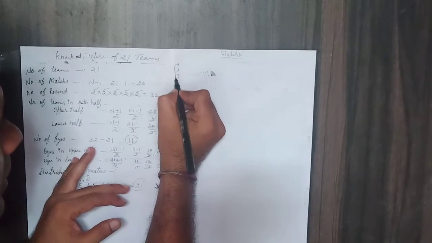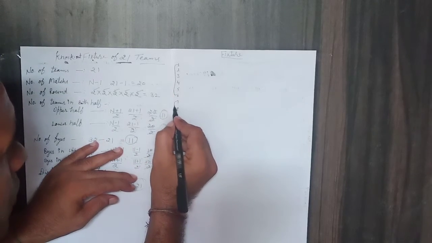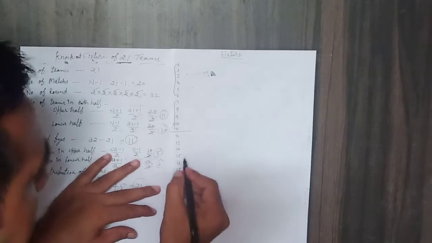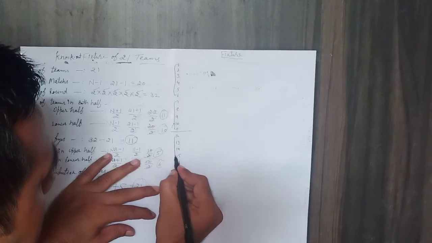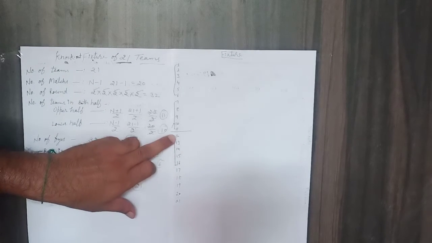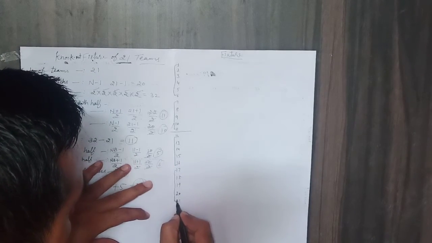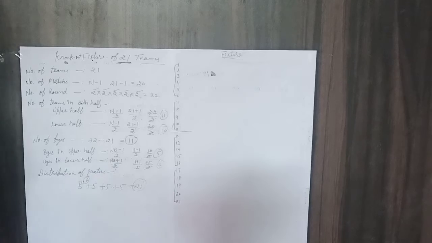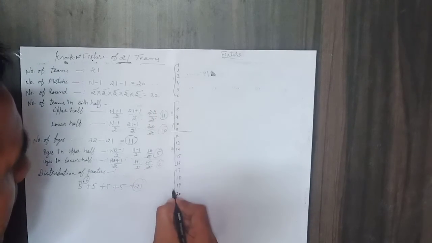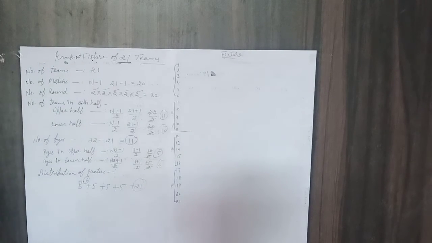So first quarter 1 to 6, then 7 to 11 second quarter, then 12 to 16 third quarter, and then 17 to 21 in the fourth quarter. That is first, second, third and fourth quarter. Halves we have already divided.